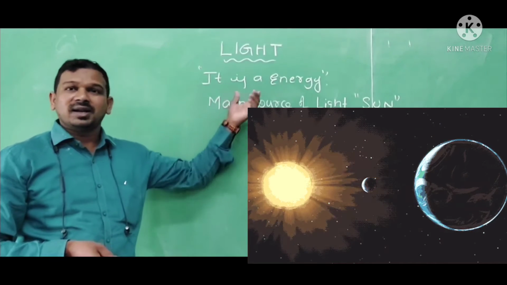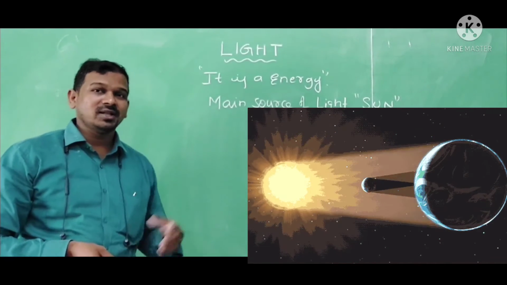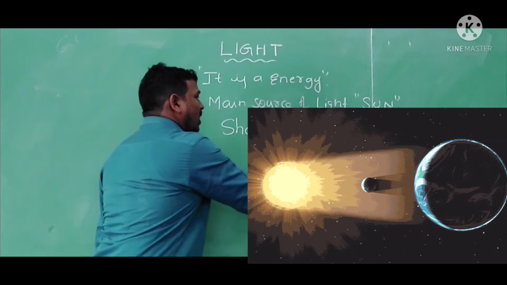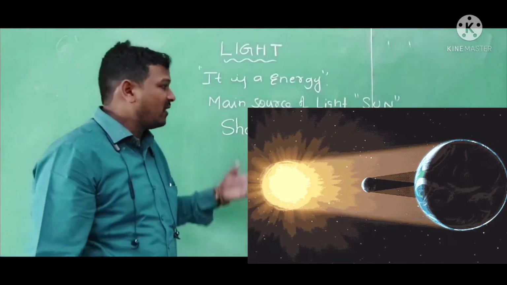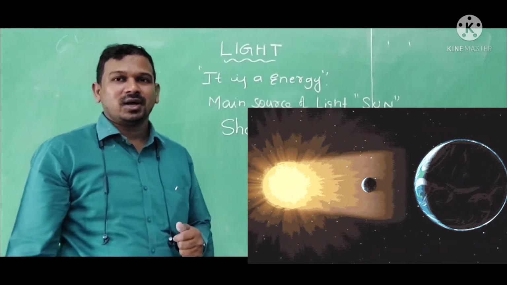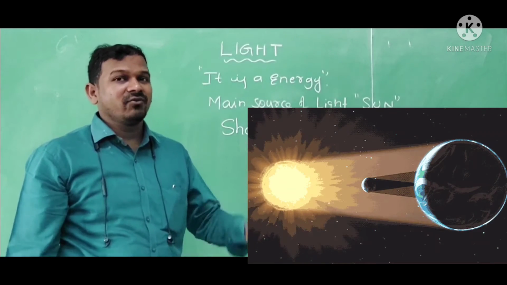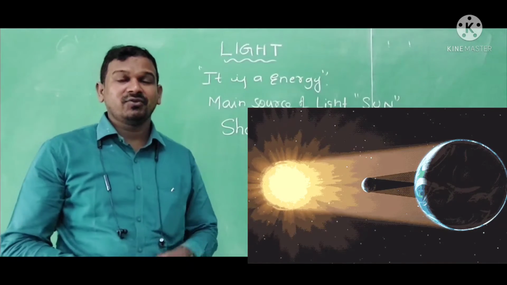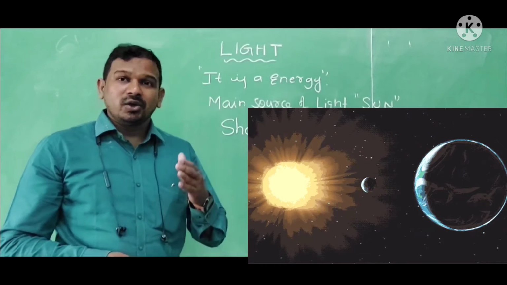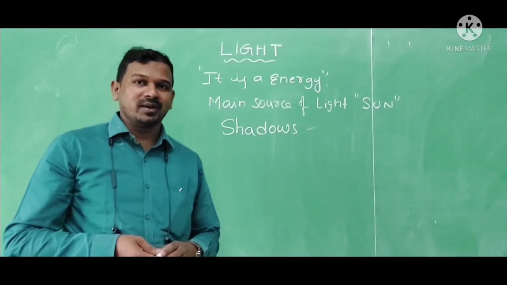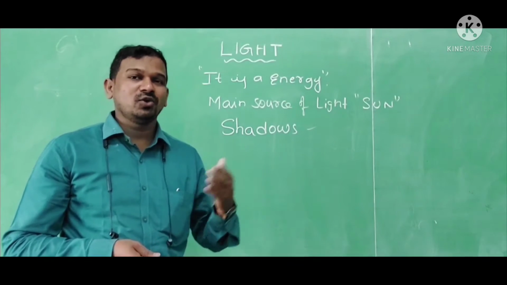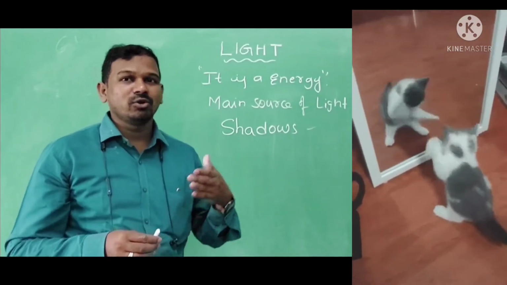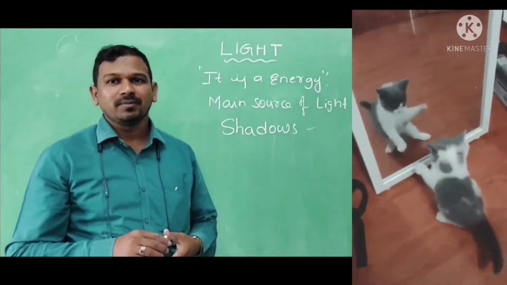Now, this light helps us to see the objects. In the earlier sessions, you studied about shadows. How do these shadows form? When light falls on an object, it forms shadows. And if you stand in front of a mirror, you are able to see your image inside the mirror. How is it possible to see your image in the mirror? Because the light is falling on us. That's why we are able to see the images inside the mirror.